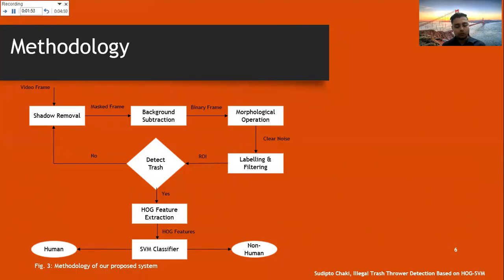for the classification problem. HOG is a good extractor of features for humans, and we have used this HOG feature extractor for the classification part. We have used a support vector machine classifier in our project. So the support vector machine classifier will effectively identify human or non-human from that video frame.